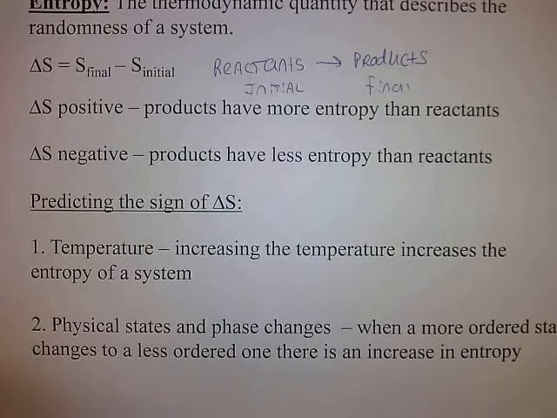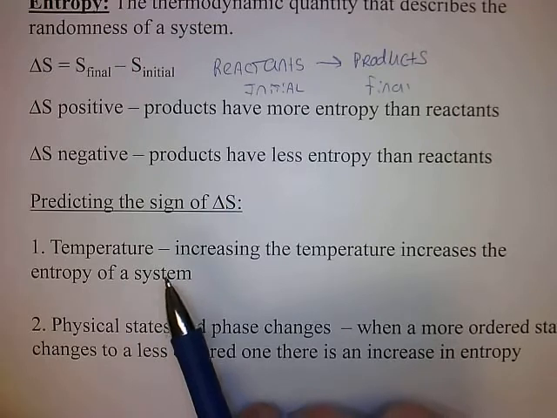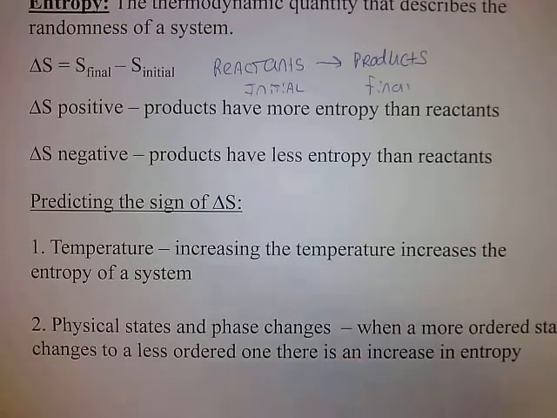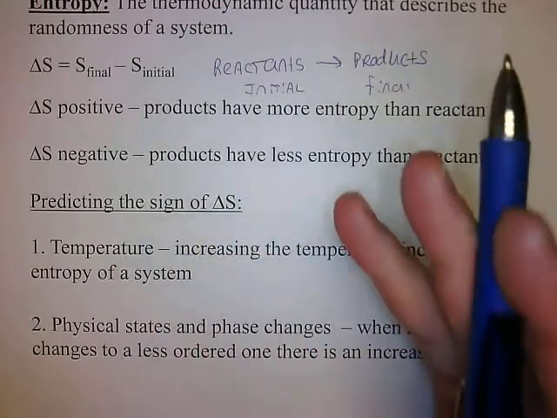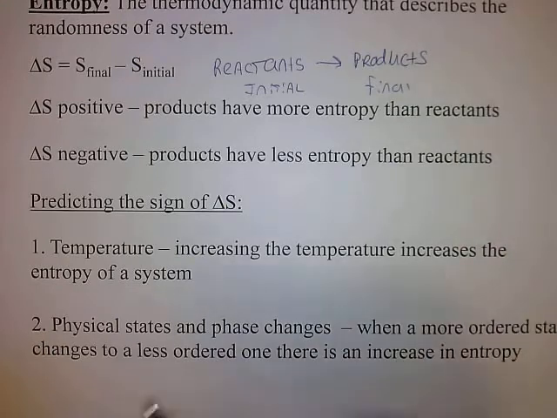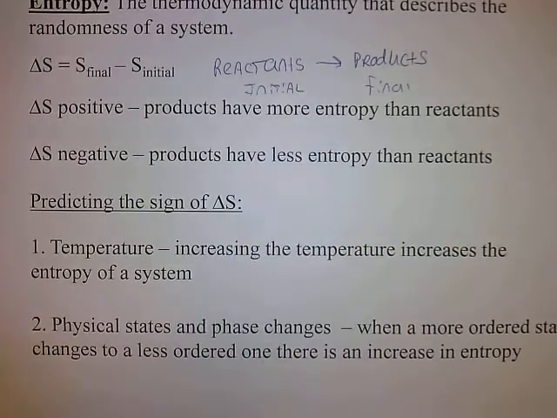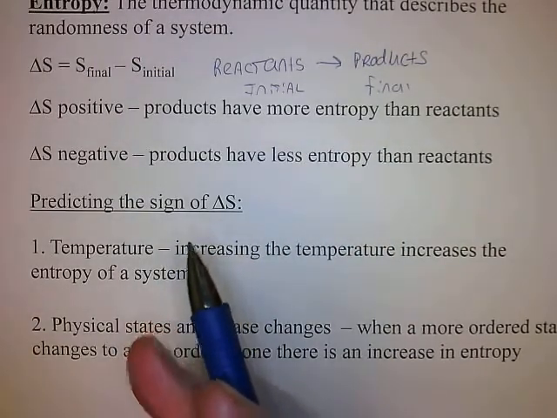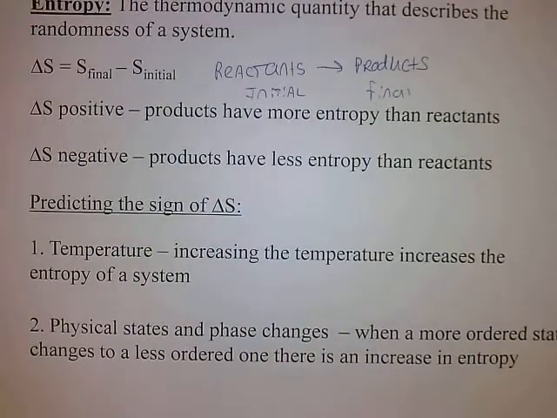The first thing is temperature. Increasing the temperature increases the entropy of a system, which makes sense, because when you increase the temperature, we're adding heat. Heat is a form of energy. If we have a sample of gas in a container, and we add heat to that, we're adding kinetic energy. The molecules are moving faster, and that will increase the entropy. If the molecules are moving faster, the system becomes more disordered.